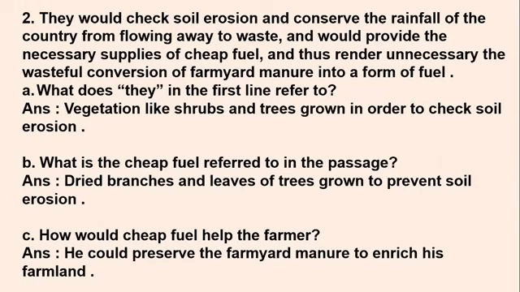In the village, students, if you have been in a village, you may have seen that the dried branches, the leaves, the wood, they use that as a fuel to light the fire and cook the food, and for many other purposes. So it is a kind of cheap fuel for the farmers. So what is the cheap fuel here referred to? It is nothing but dried branches and leaves of trees which are grown to prevent soil erosion. Okay, students, next question. How could cheap fuel help the farmer?